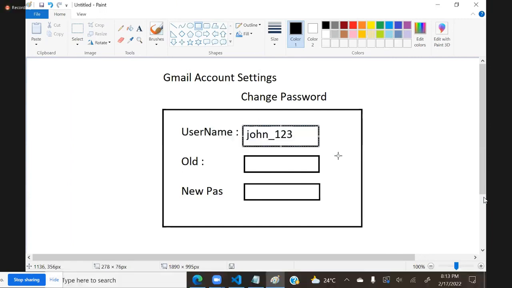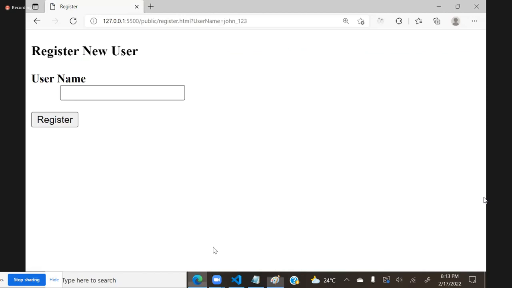That means whenever the form opens, by default some value must be inside it; it should not be empty. Of course, the user can change this value, but if you don't want the value to be changed, you can restrict it. I will show you that. So what is value? Value indicates what value you want by default inside it.